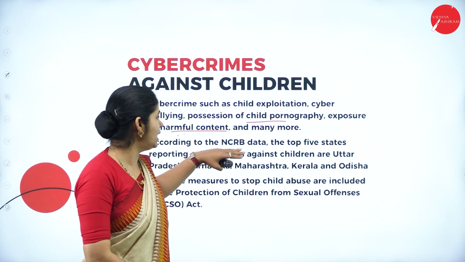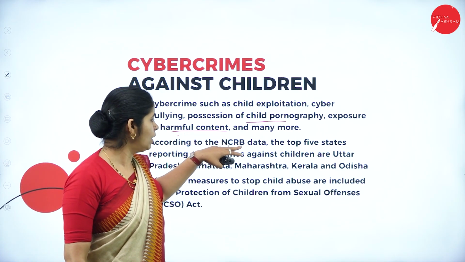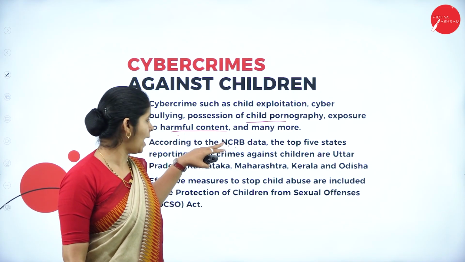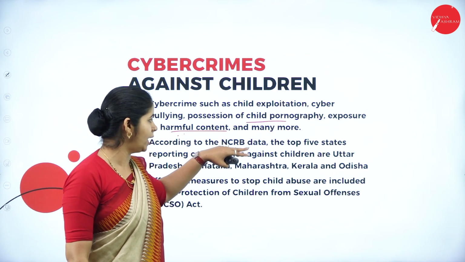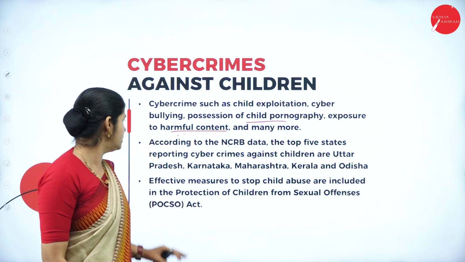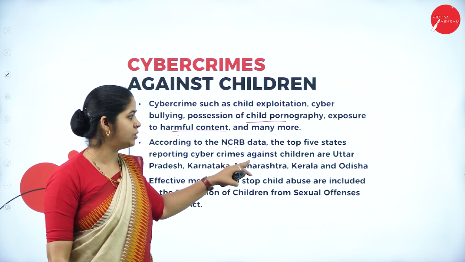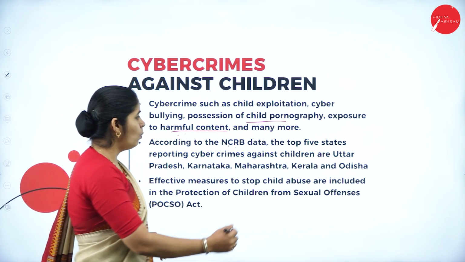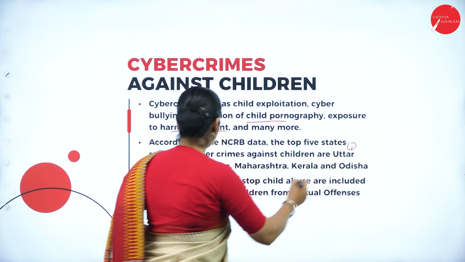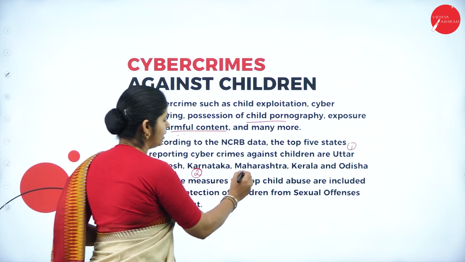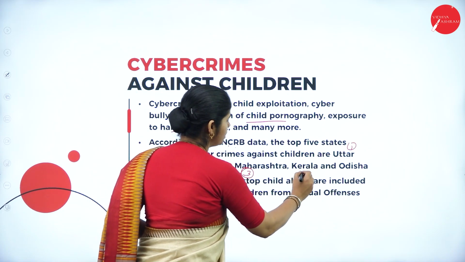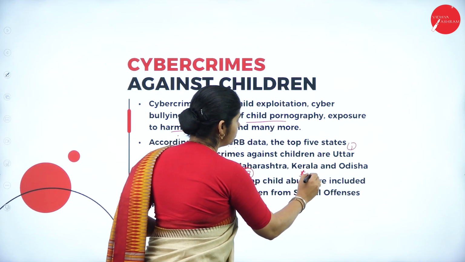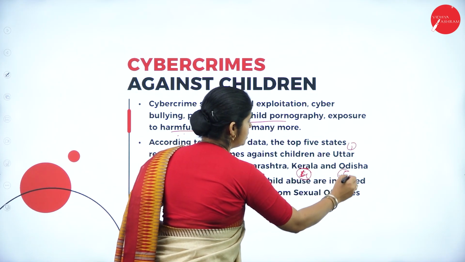According to the NCRB, National Crime Records Bureau data, the top 5 states reporting cybercrime against children are: first Uttar Pradesh, second Karnataka, third Maharashtra, fourth Kerala, and fifth Odisha.